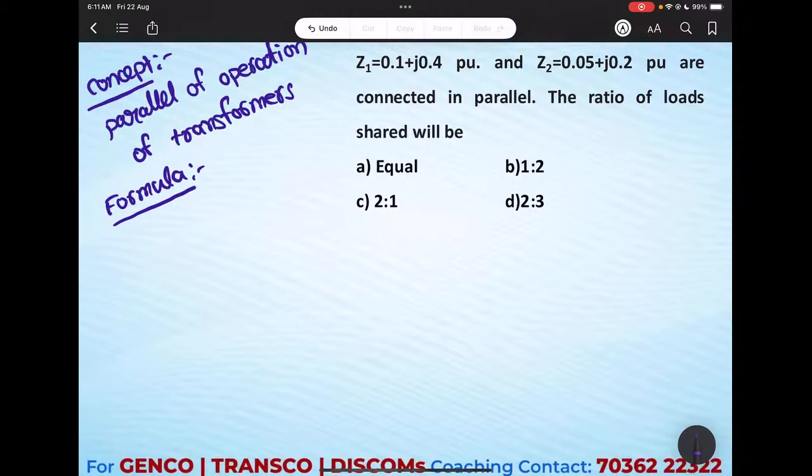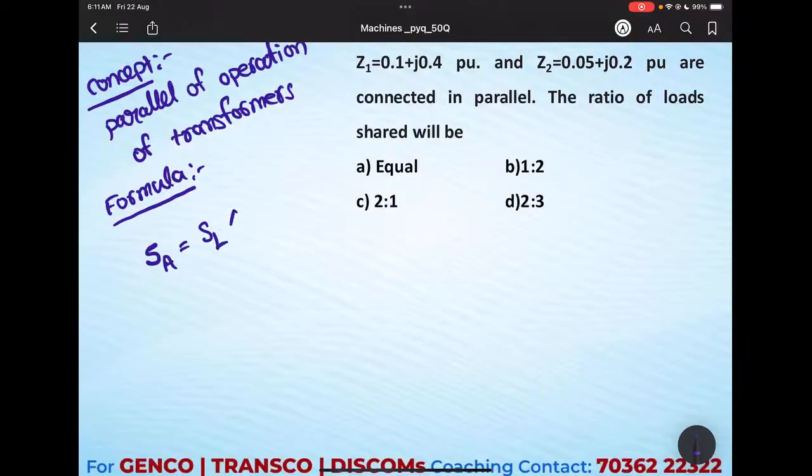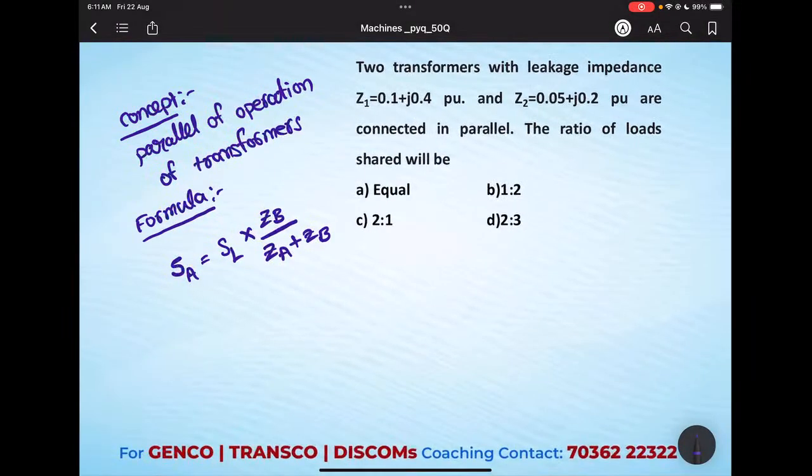So you can write it as: load shared SA equals SL times ZB by ZA plus ZB. I consider two transformers A and B, where ZA and ZB are the impedances of transformer A and transformer B, SL is the total load and SA is the load shared by transformer A.